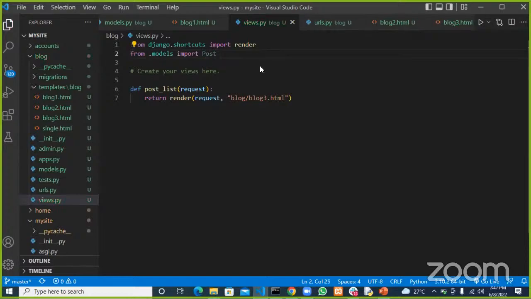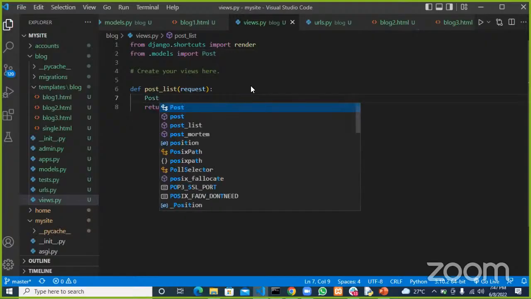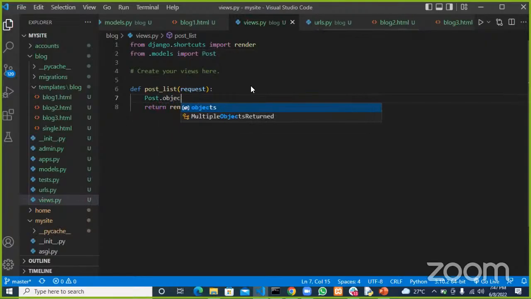Now down here in the views, each time we make a get request to this view, I want to grab all the posts. And we know how we do that, which is Post.objects.all.